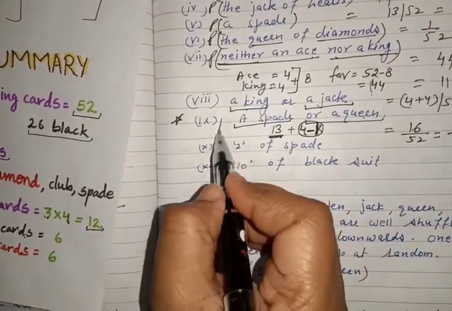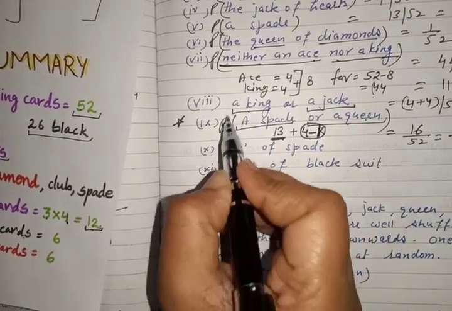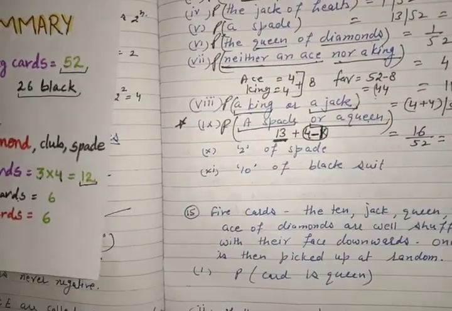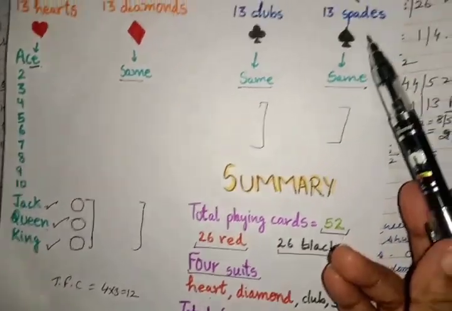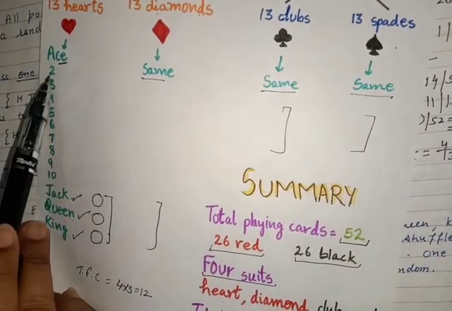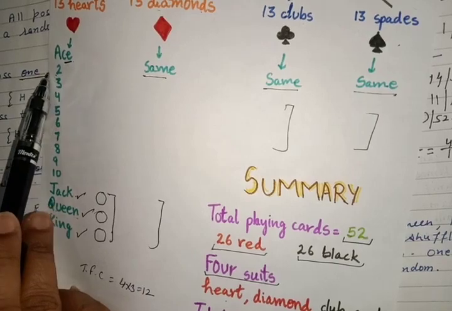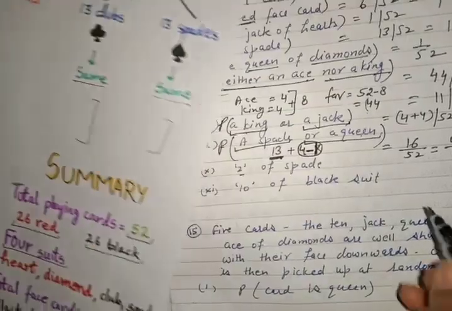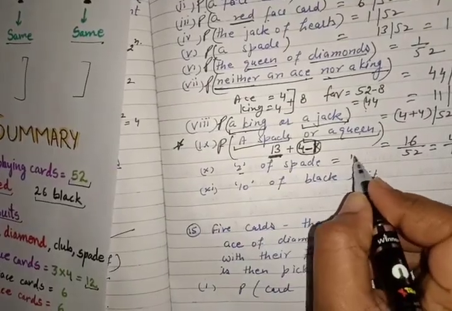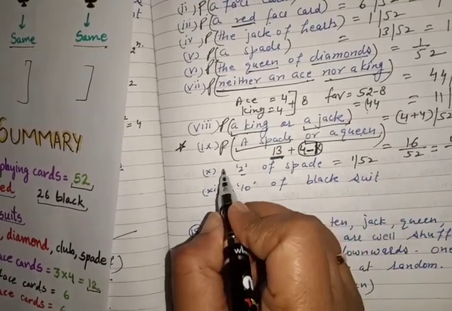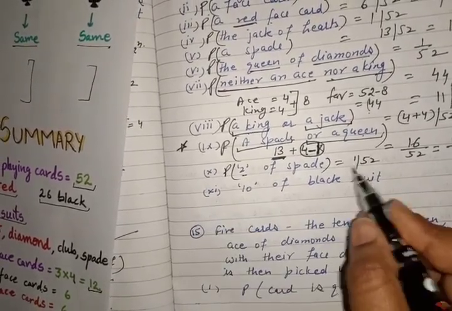I hope this part is clear to you. Very important part, and generally students make mistakes in this part. Next is 2 of spade. Just see, this is spade, 2 of spade. How many cards on which 2 is written? Only one card. So it is 1 upon 52. Probability of this is 1 upon 52.